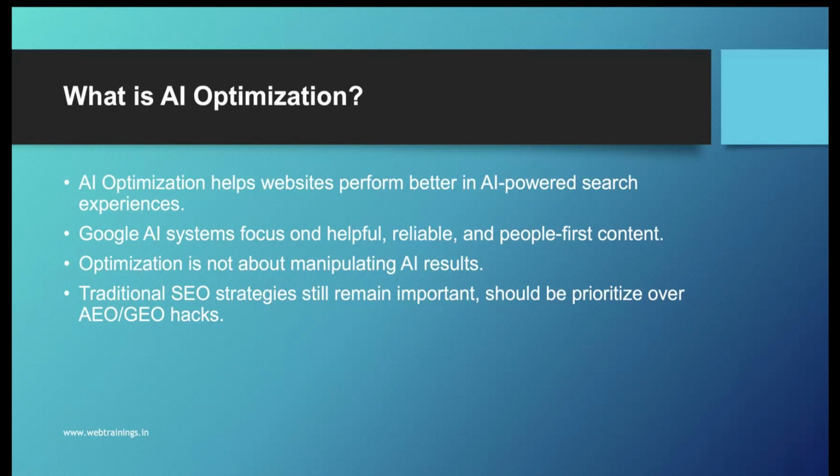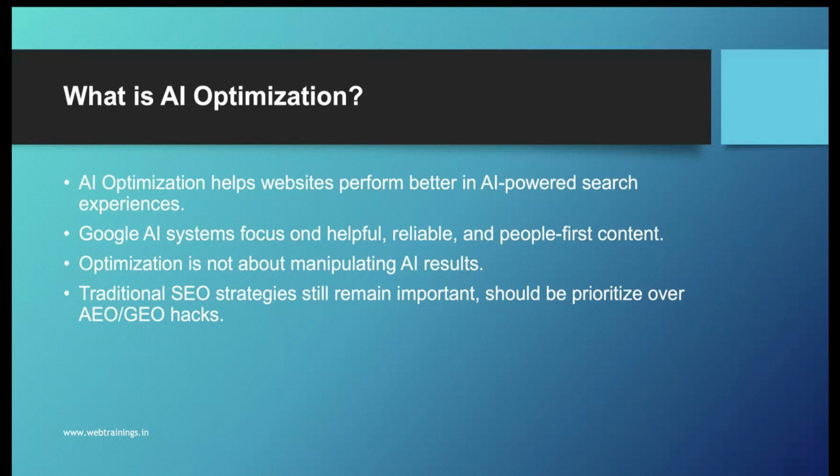And a very important point, which I also explained in our last video, is that traditional SEO practices are still some of the most important things you have to do, instead of just prioritizing AEO and GEO hacks. Google has mentioned very clearly that if you follow the best practices of SEO, the old strategies we use for content, for backlinks, for structured data, all of these optimization practices are still most important for us to follow.